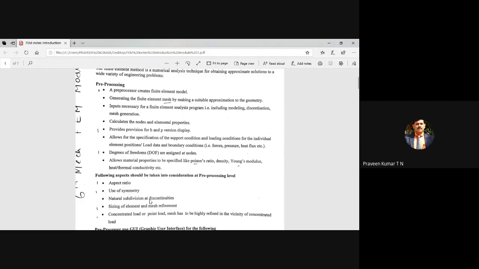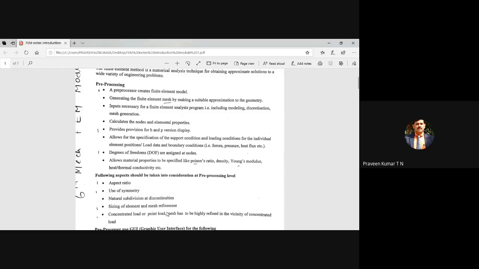Natural subdivision at discontinuities. So instead of going for manual meshing, there is auto meshing. So automatically, whenever there is a stress concentrated area, you get more and more elements. Then aspect ratio, already told. Even in a triangular element, the triangular element should not be too long. Also, it should not be too short. That's why the length of the triangular element divided by the width of the triangular element, as far as possible, should be 1.